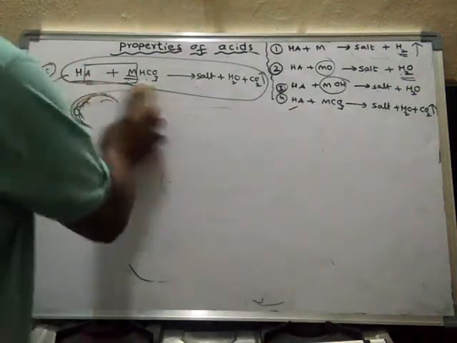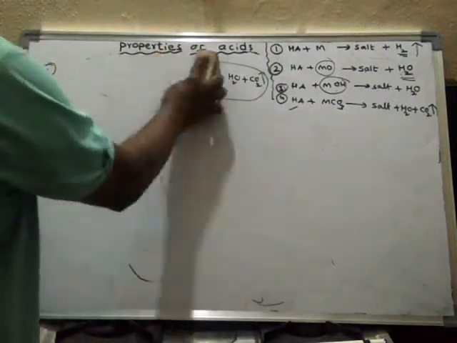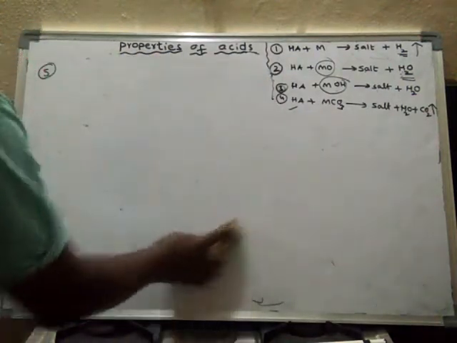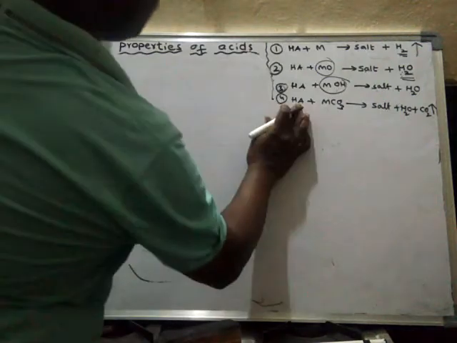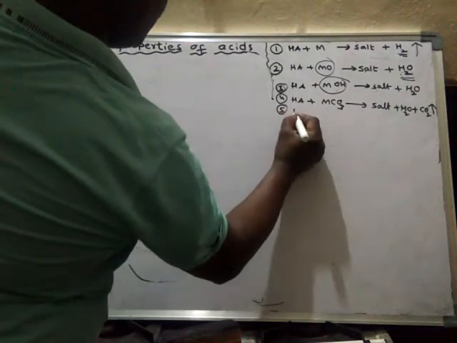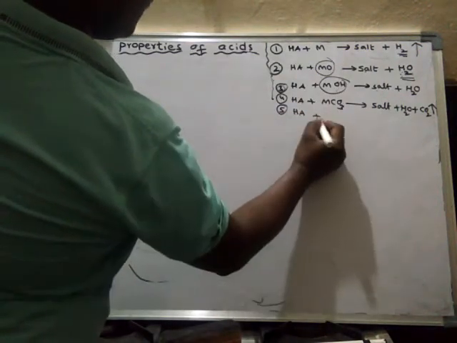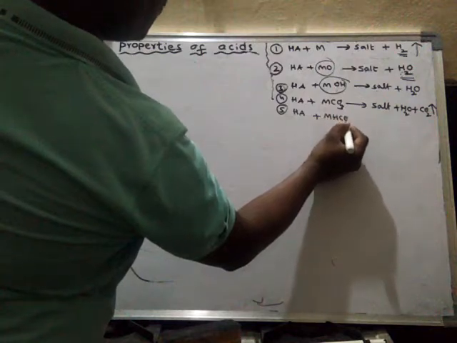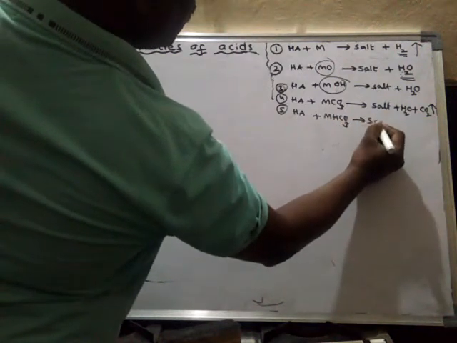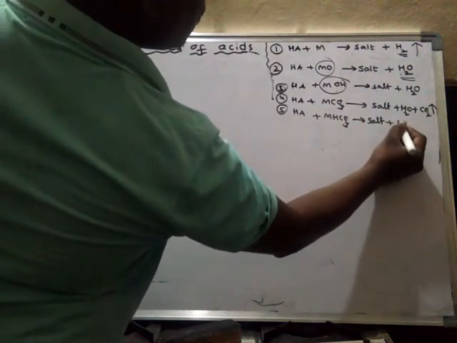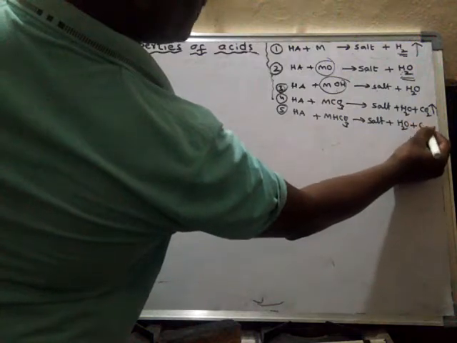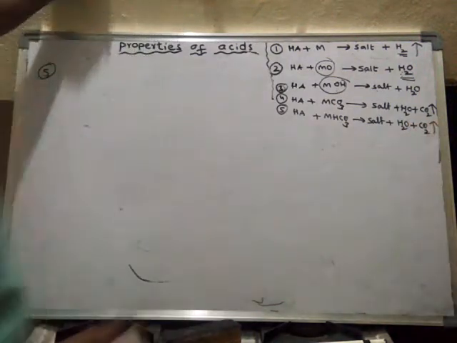In this way, dilute acids can react with the metal bicarbonates to form what? Salt plus water plus carbon dioxide gas.